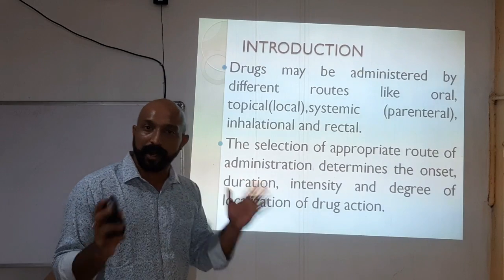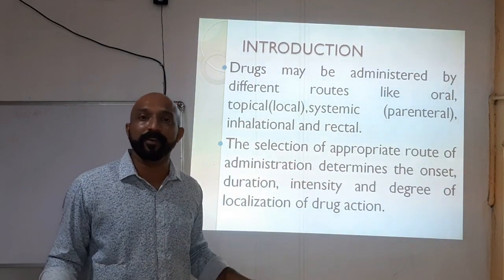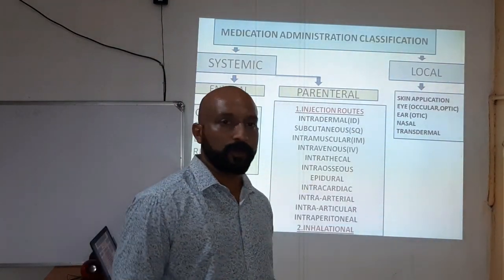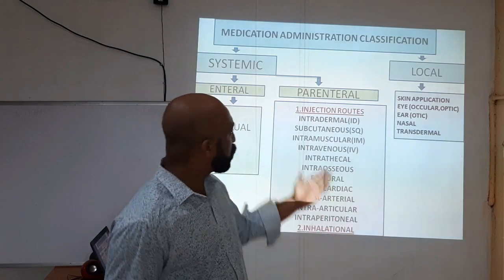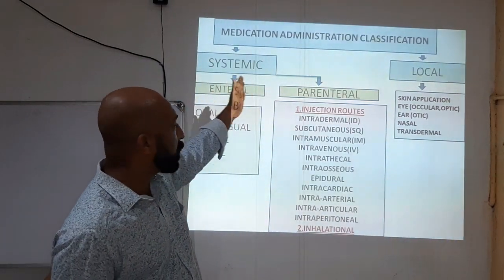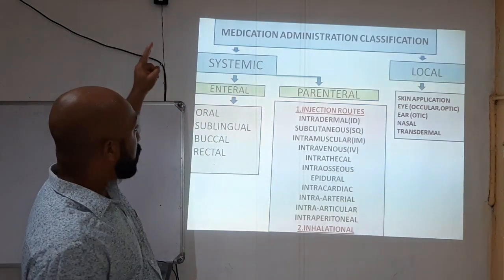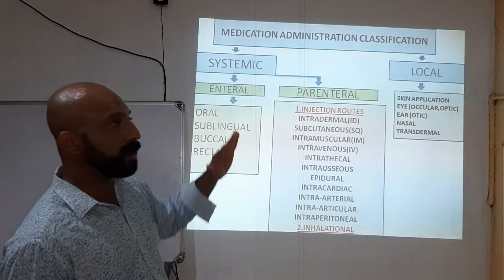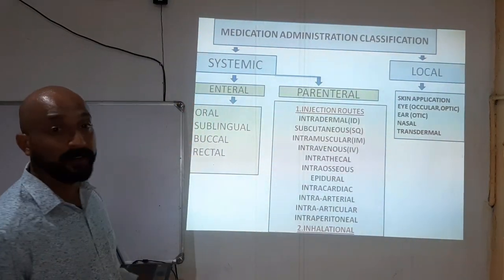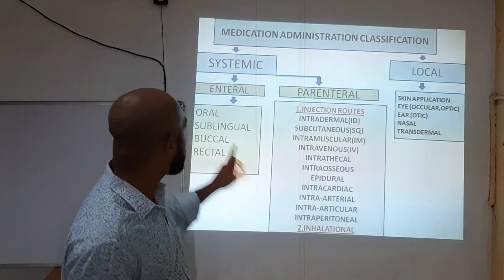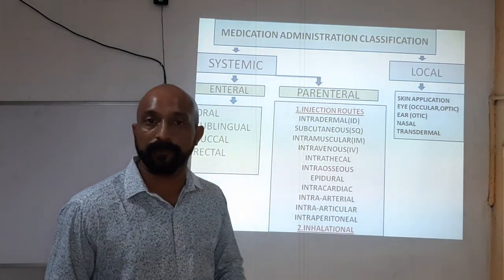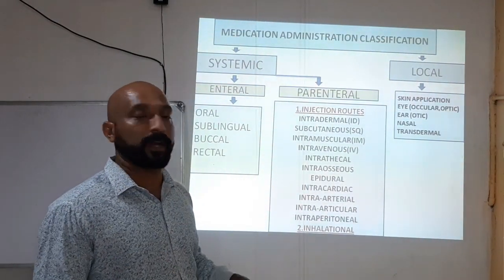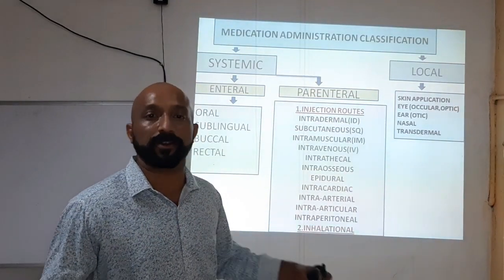Next we are going to a chart based on the classification of drug routes. We can study this chart very easily. The chart shows medication administration classifications based on two main things: systemic or local. Systemic and local are the basic main classification. Systemic is divided into two very important classifications, enteral and parenteral. Enteral means through the oral route, whatever we take through the stomach, the gastrointestinal system, that is called enteral.